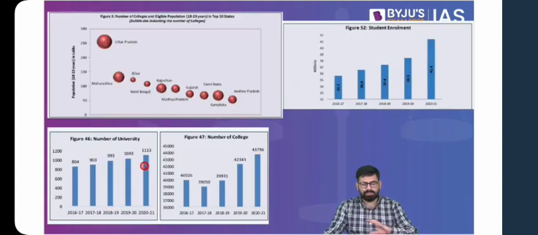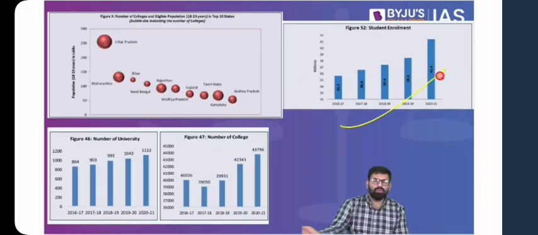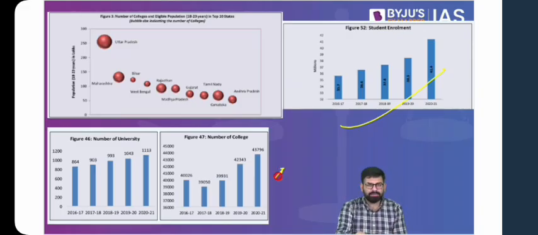Again, we do not have to remember all the observations or any of the data, but you should know. I'll highlight the important ones from the observations. I see that student enrollment has been going up over the years. The number of students who are enrolling in higher education has been going up. Then if you look at the number of universities and number of colleges, they are also on a rising trend. But the thing is, if you look at the state-wise distribution of these colleges, you'll find that there are few states, and these are the top 10 states, where you have the maximum number of students and colleges.